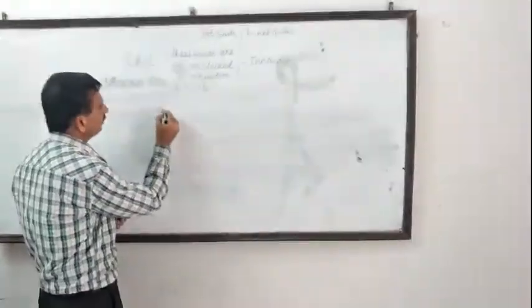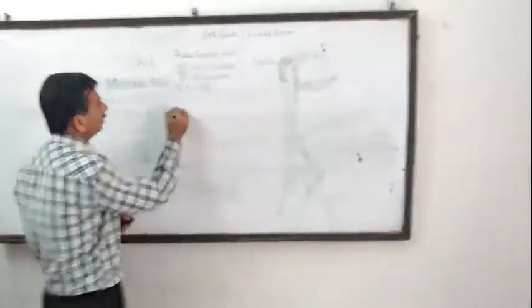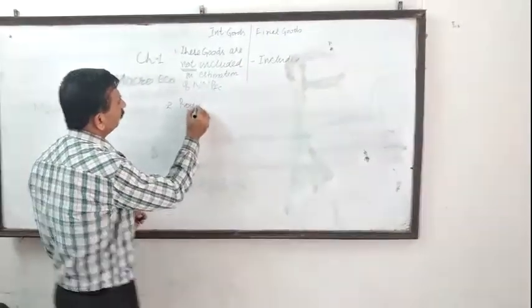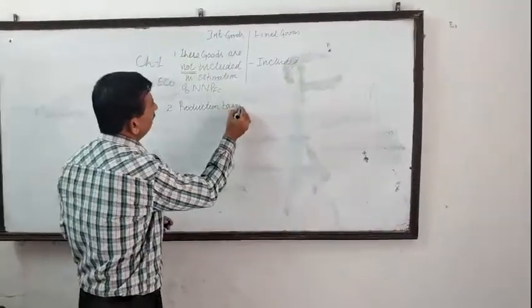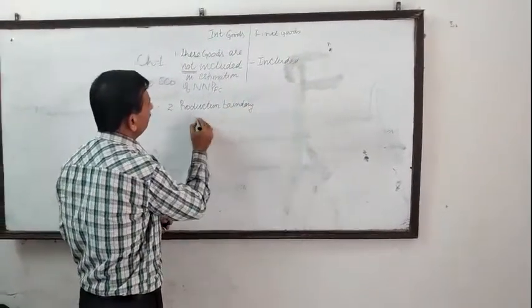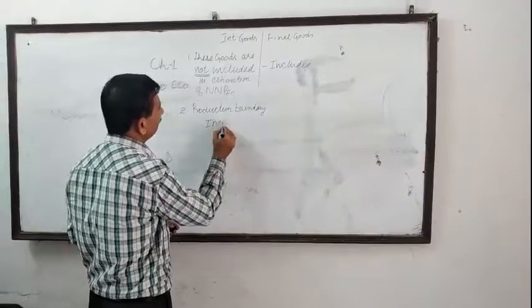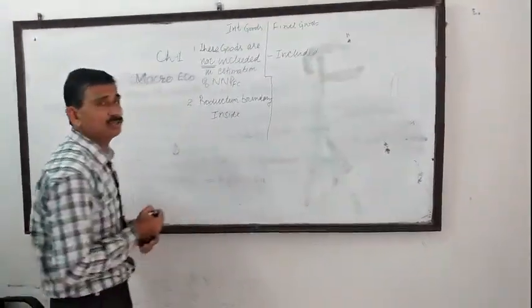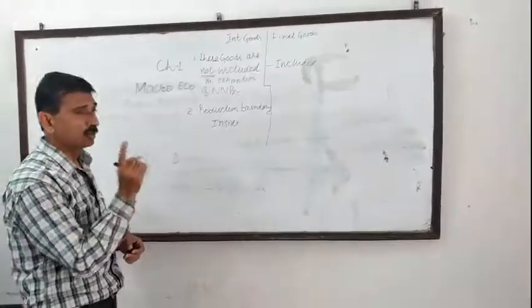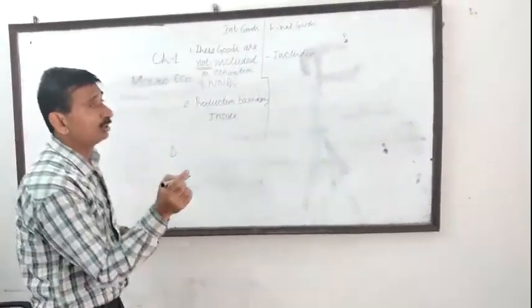The second difference is production boundary. Intermediate goods are inside the production boundary, and the goods which cross the boundary of the production line are called final goods.